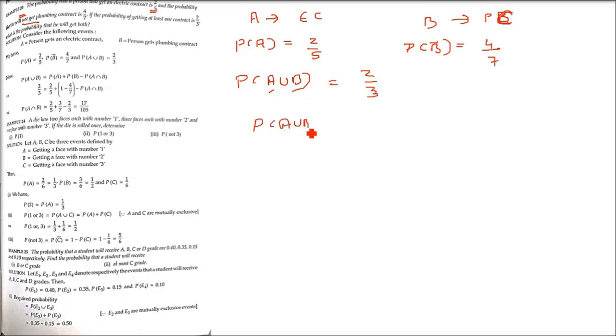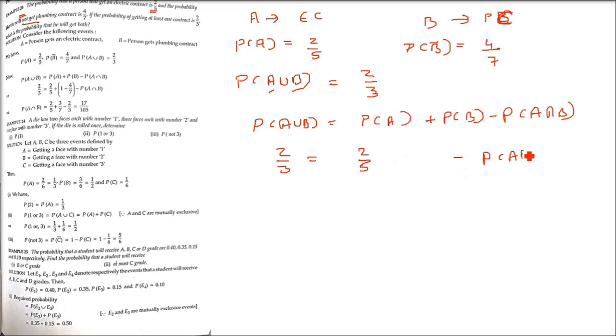Let us apply the formula. P(A union B) is equal to P(A) plus P(B) minus P(A intersection B). This is not a theorem actually, it's a formula. So you see here, P(A union B) is 2 by 3, and P(A) is given by 2 by 5. P(B complement) is given, but here we need P(B), which is to be found from P(B complement).